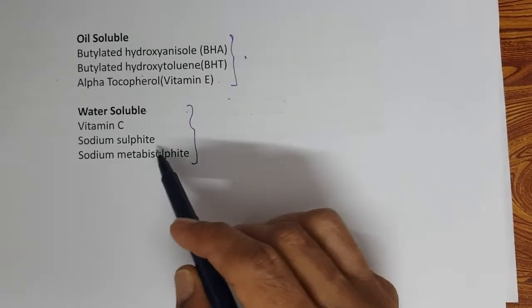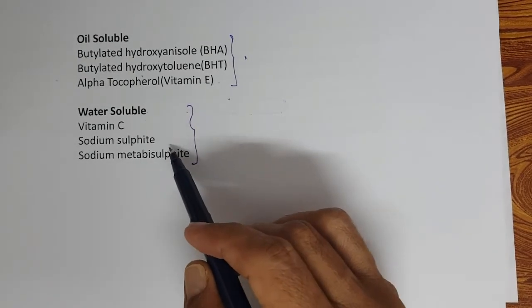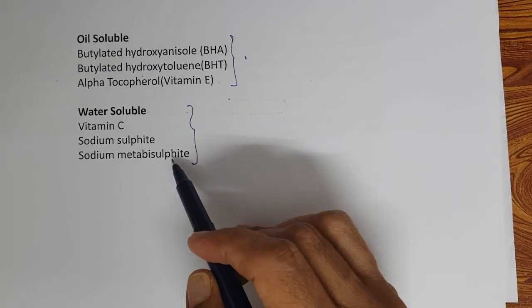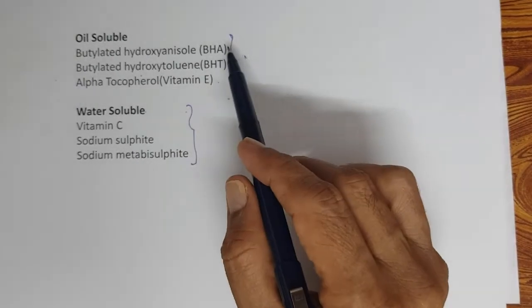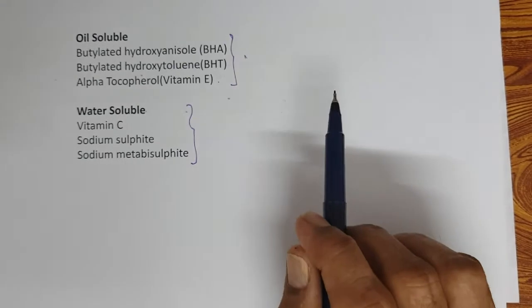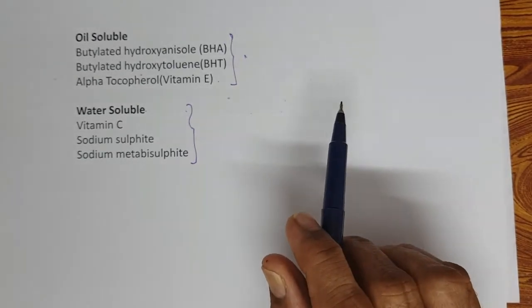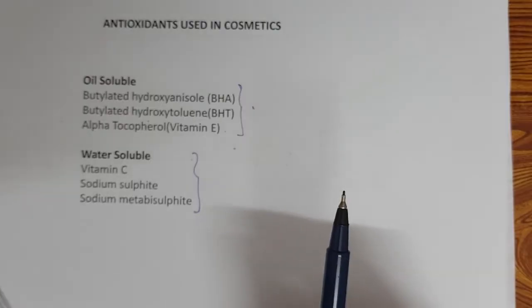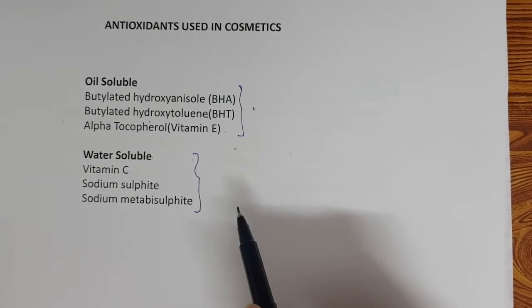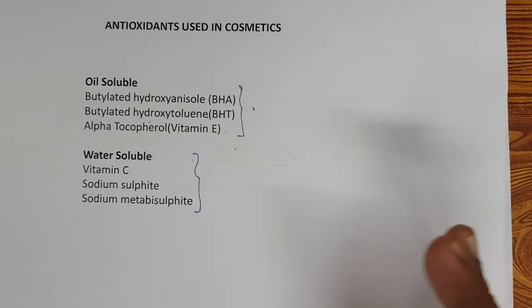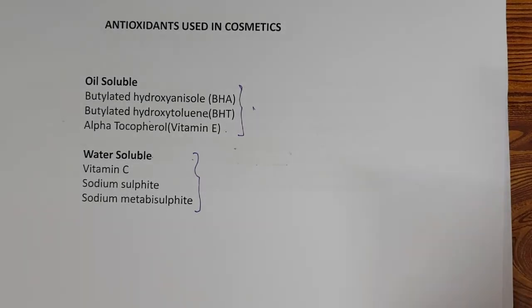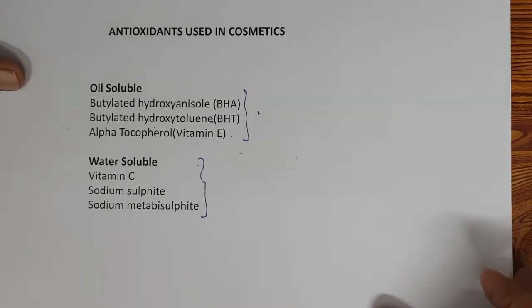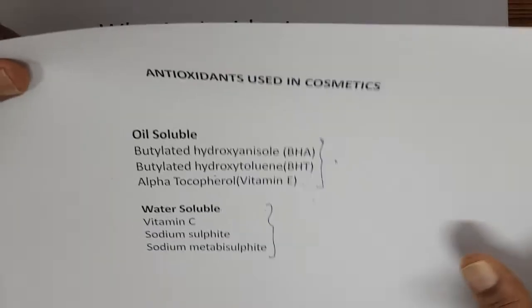So water soluble antioxidants are sodium sulfite, sodium metabisulfite, vitamin C. Oil soluble are BHA, BHT, vitamin E, widely used, right? Okay, this is clear. I have shortlisted from a big list the antioxidants widely used. Right, now we will come to this.